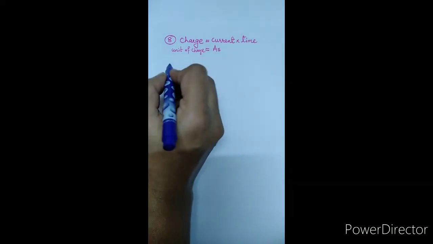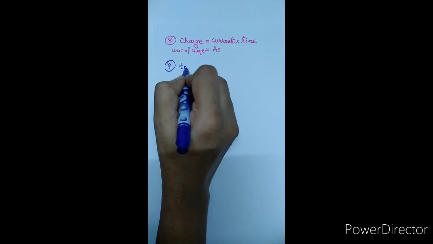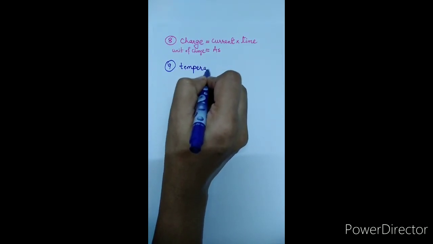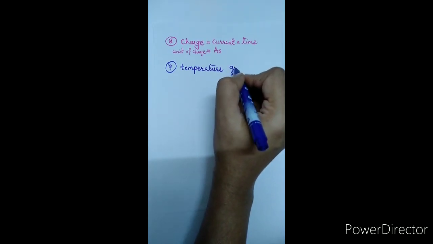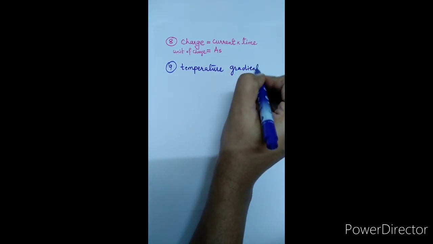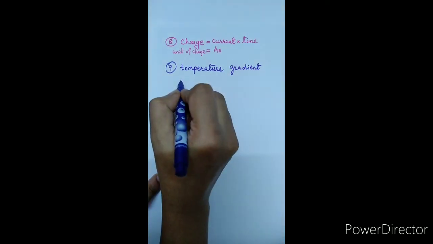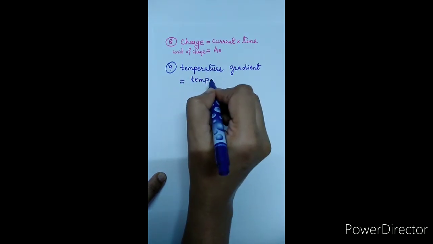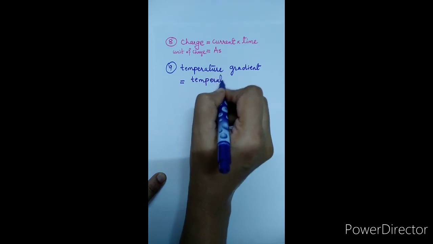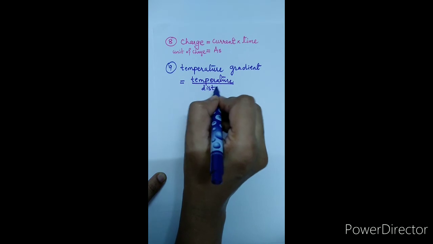The next example we have is the temperature gradient. Now this temperature gradient is actually defined as the ratio of temperature to the distance.